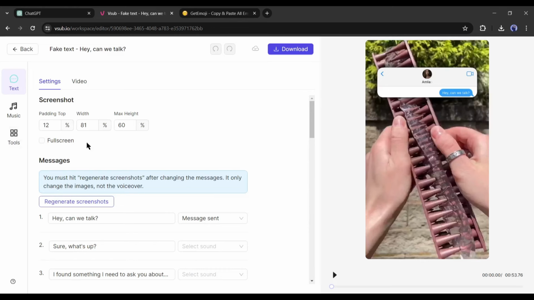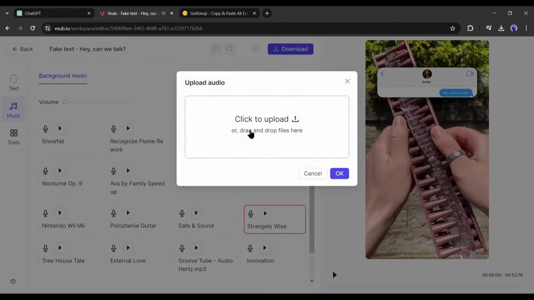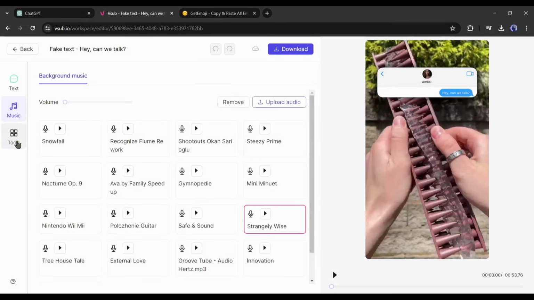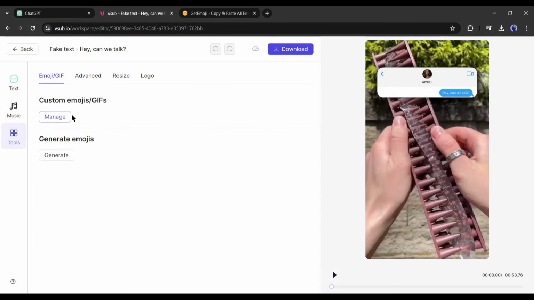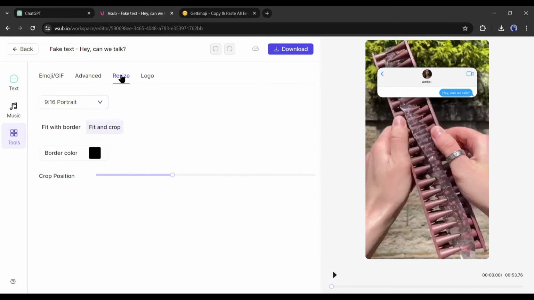Now if you want background music on your video, come to the Music tab from here. Select a BGM clip from here or upload it from your computer. After the BGM setting, come to the Advanced tab. Here you can generate emojis, replace videos, export the subtitles, add overlays, resize the video, and add your brand logo.